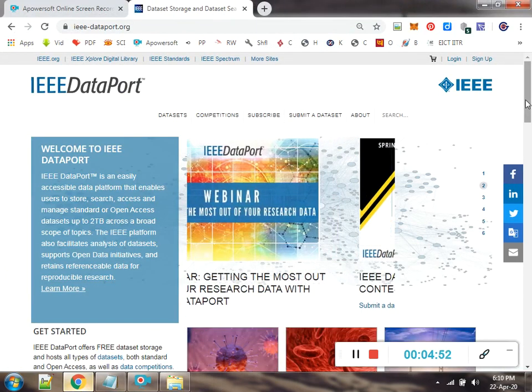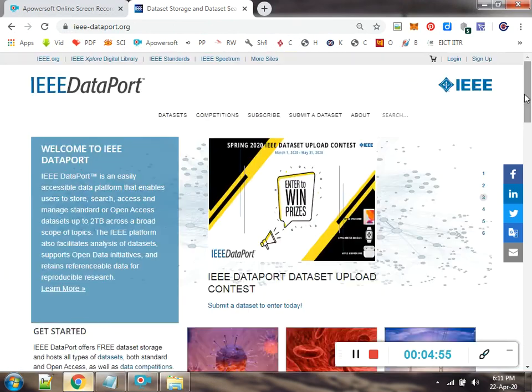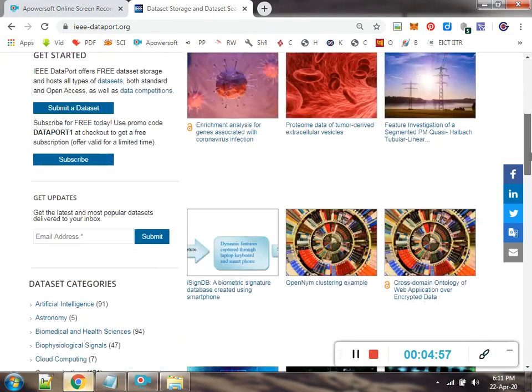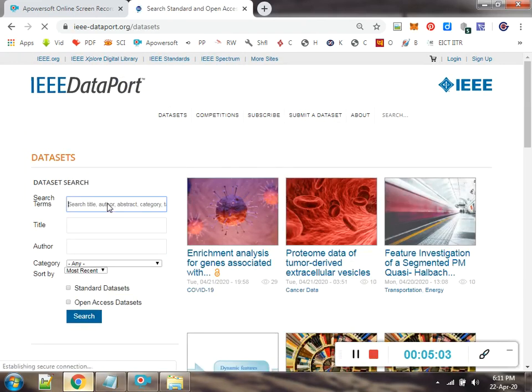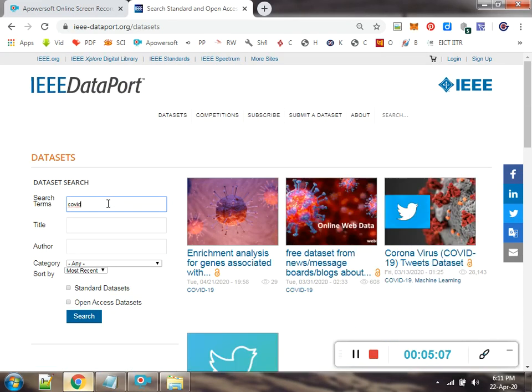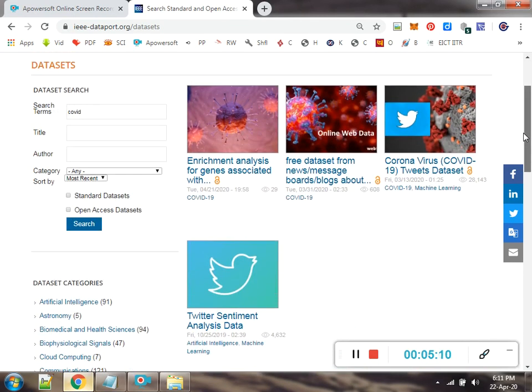Okay. And if we take another link like IEEE Dataport, this can also be explored. In IEEE Dataport you can see the data sets, and within them we can explore the COVID data set. You can see that the tweets data is available, the coronavirus COVID-19 tweets data set. This data set is concerned with Twitter tweets.